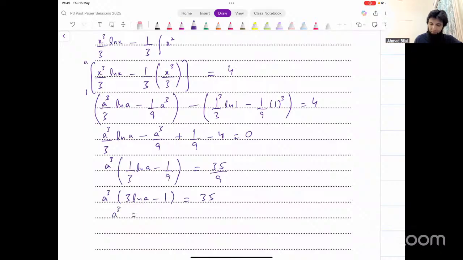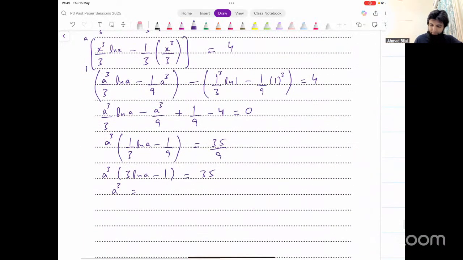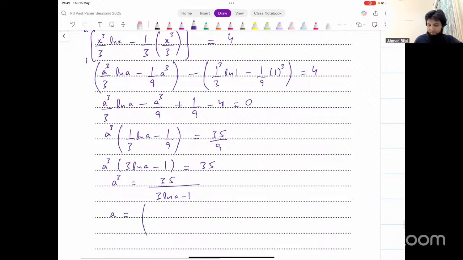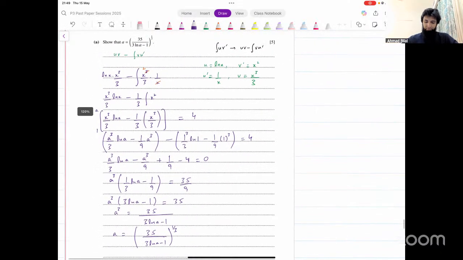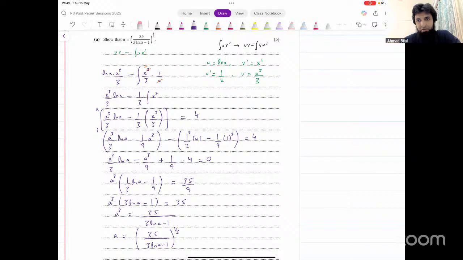A cube equals 35 divided by 3 ln of A minus 1. Take cube root on both sides, and that will give you 35 over 3 ln A minus 1 whole raised to the power 1 over 3. And that's what you wanted at the end. That's our final result. Okay, makes sense? Not that difficult. You just start to use integration by parts and then convert it to that form. And that completes this third paper as well.